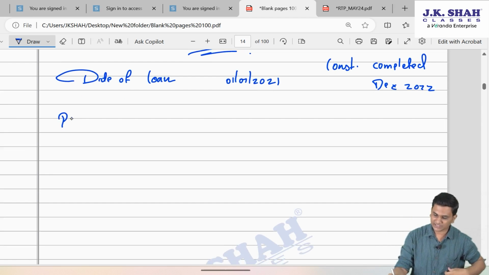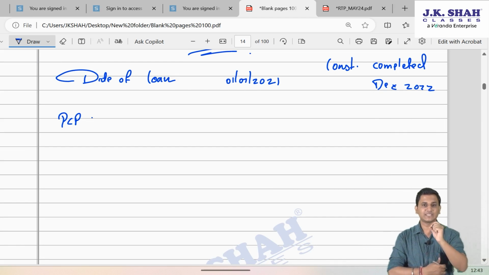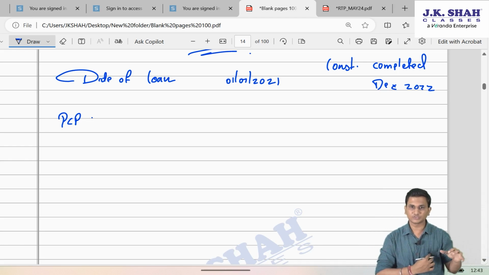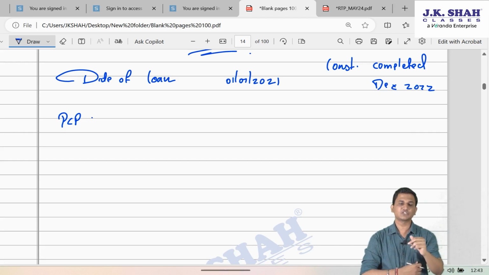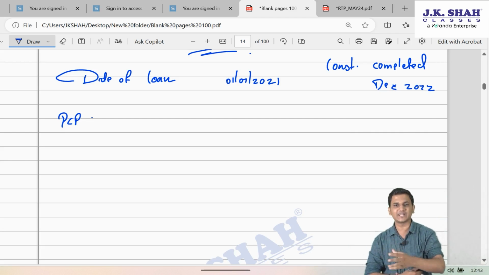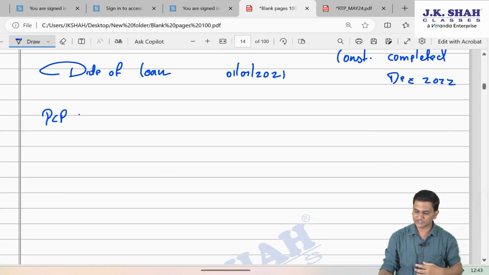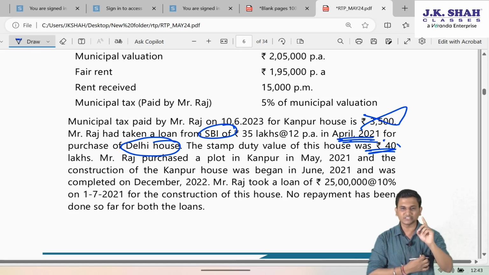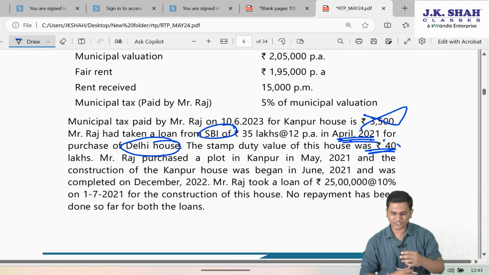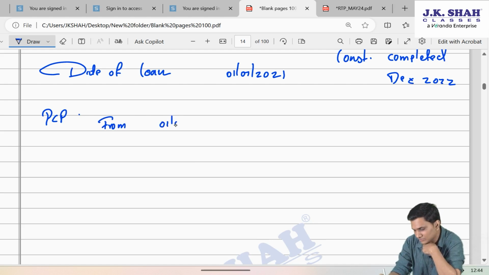Let us find out how much is that pre-construction period. Can I say pre-construction period starts from date of taking loan? There are some authors who are of the view that when the loan date and the construction date are different, then we should start the pre-construction period from the date of taking loan or date of starting construction, whichever is later. So, even if we follow that view here, date of loan is 1st July 21, whereas date of construction beginning is 1st June 21. Whichever is later date is 1st July 21. So, in this case, friends, the PCP will start from 1st July 2021.